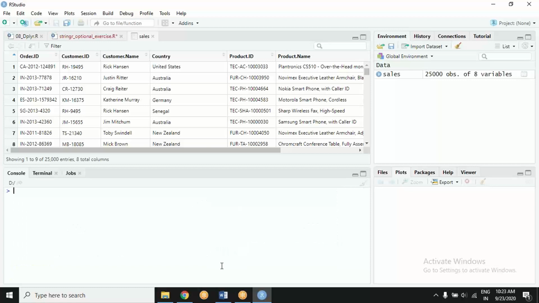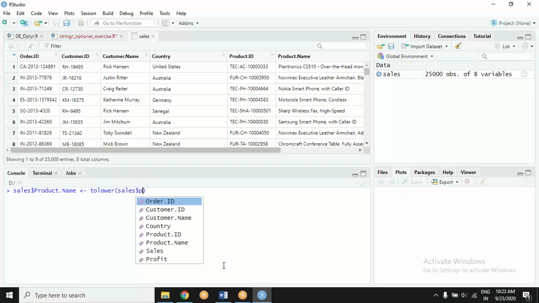Yes or no? So for the sales data set, for product name, I am converting it to lowercase.